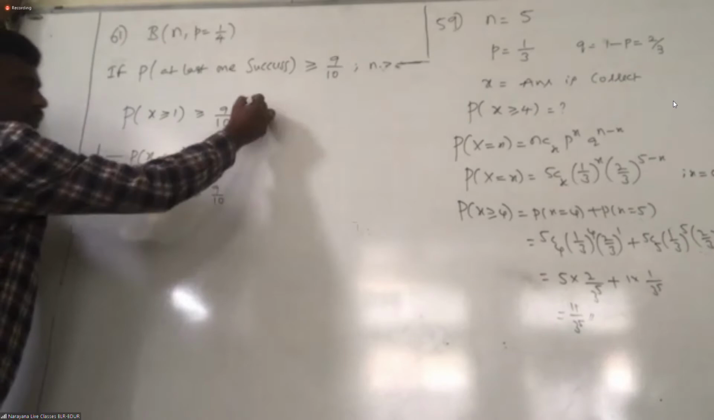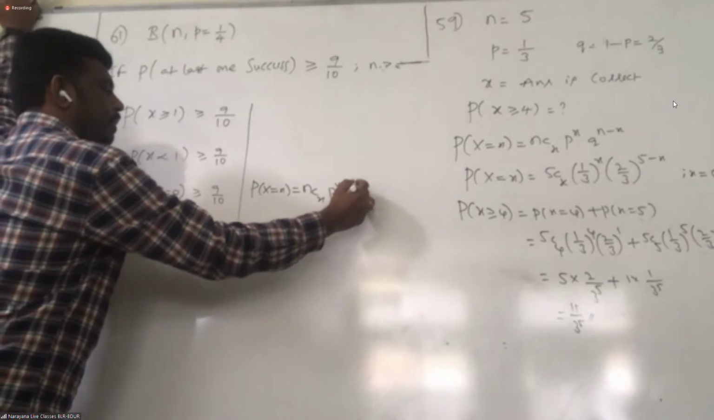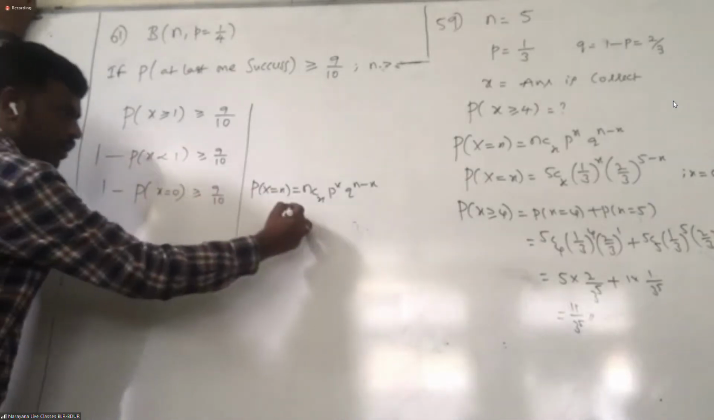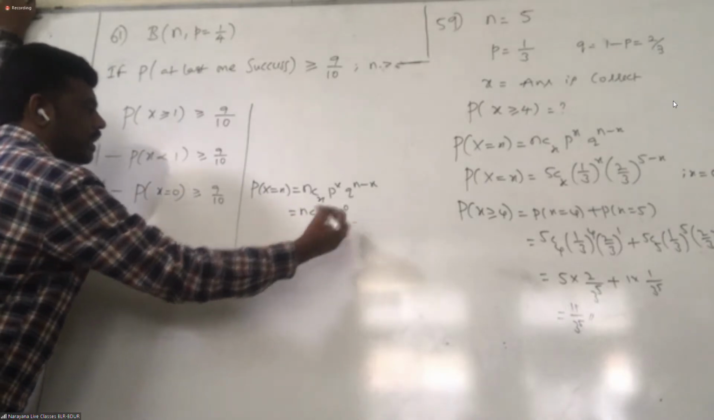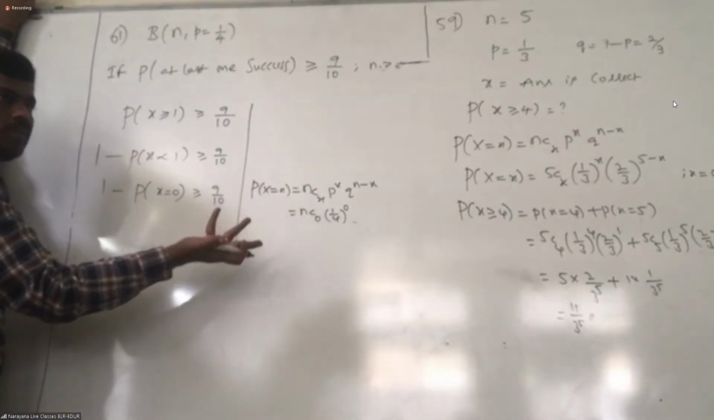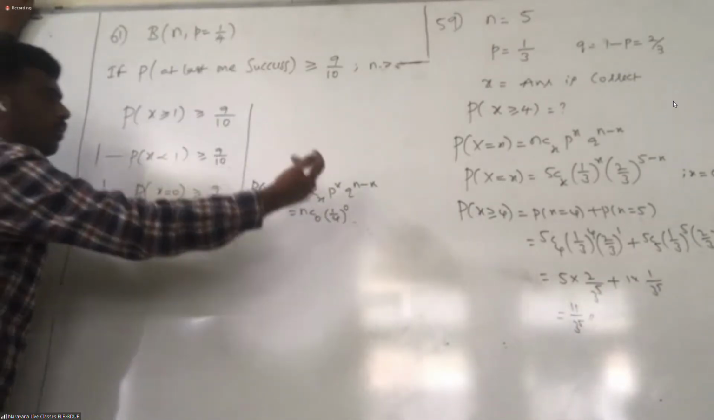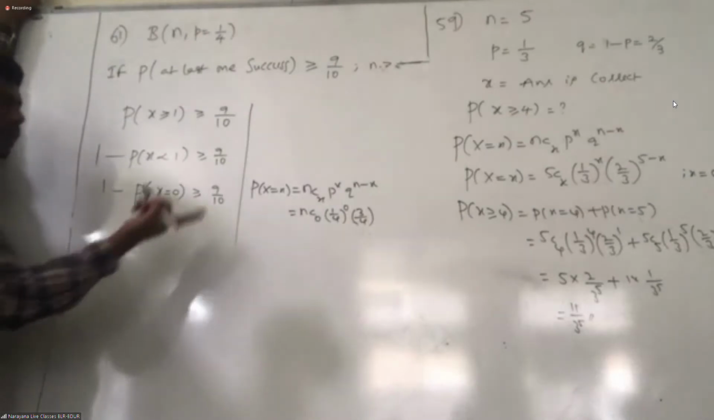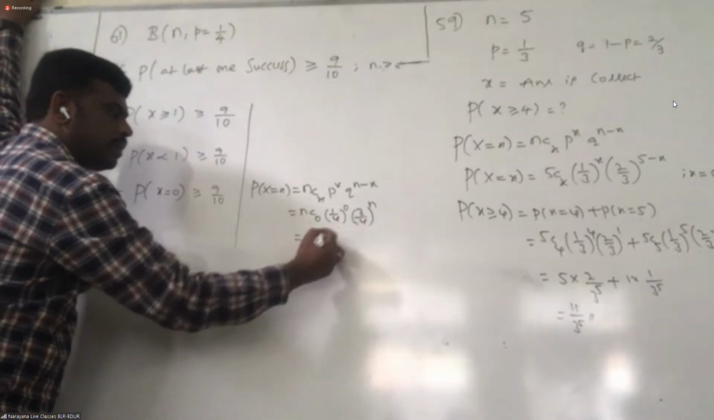Now you know the formula: P of X equal to x is NCx p^x q^(N-x). Substituting the values available to us: X equal to 0 we know, N we don't know, P is 1/4, and Q is 3/4, found by 1 minus P. Since X is 0, this becomes NC0 (1/4)^0 (3/4)^N, which is (3/4)^N.